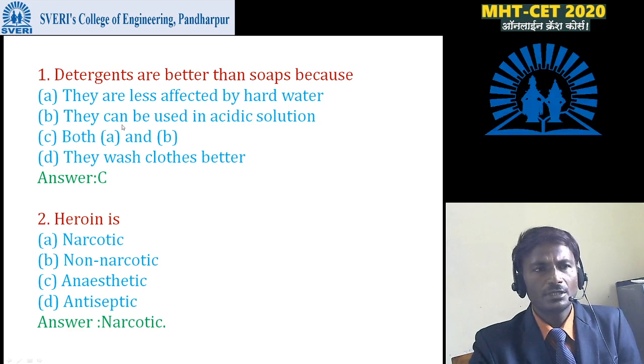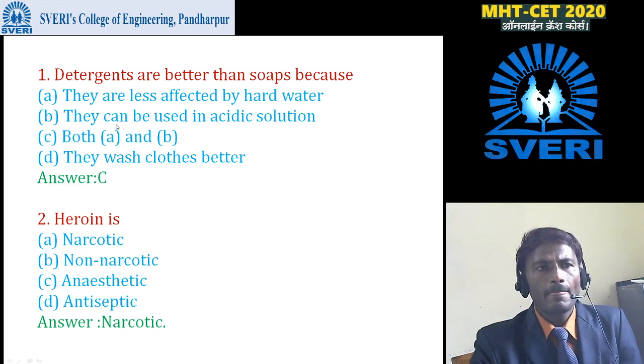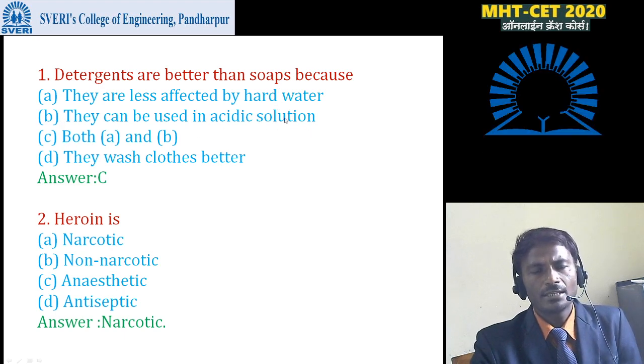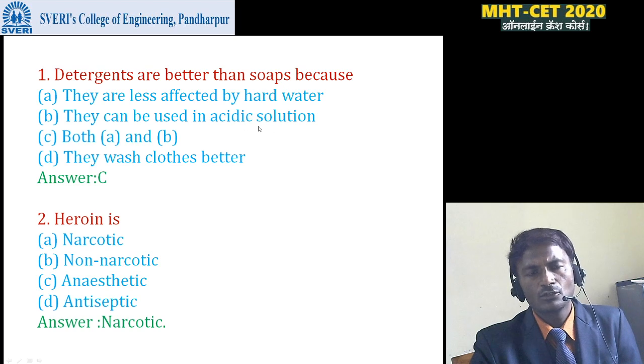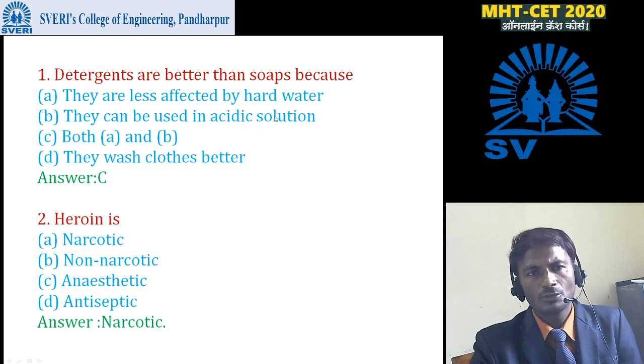The next option is they can be used in acidic solution. We know that we cannot use soaps in acidic solution. When acidic solution is used, soap gets converted into a precipitate, called curd or white scum. This curd can adhere to the fabrics of the clothes. That is why this option is also correct here.